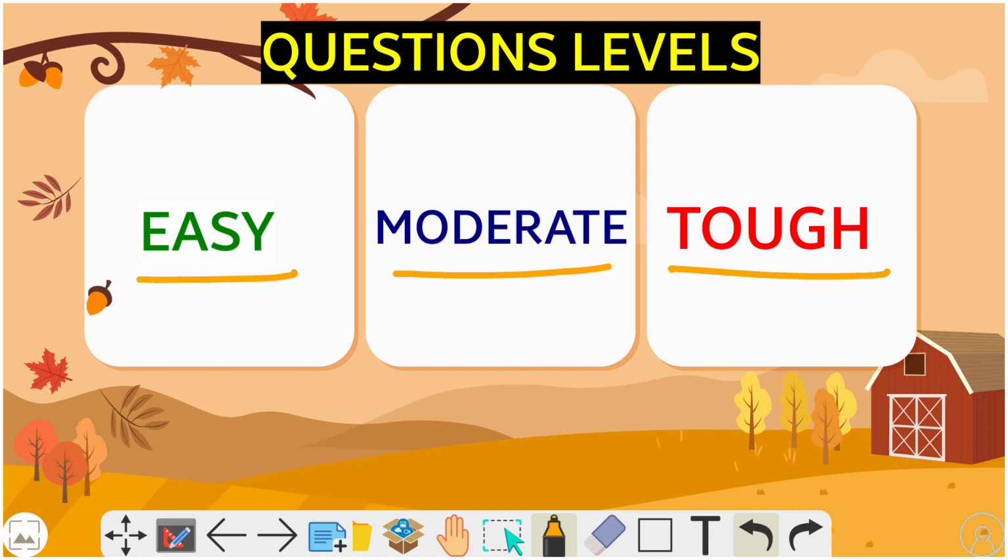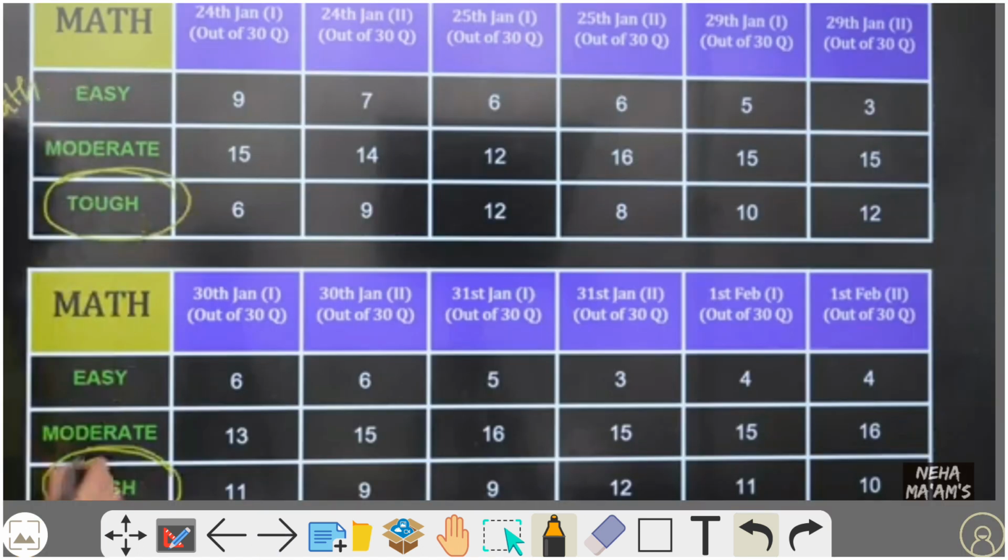Here we have 24th January shift 1 and shift 2, 25th January shift 1 and shift 2, 30 Jan shift 1 and shift 2, 31st Jan shift 1 and shift 2, and February 1st shift 1 and shift 2.